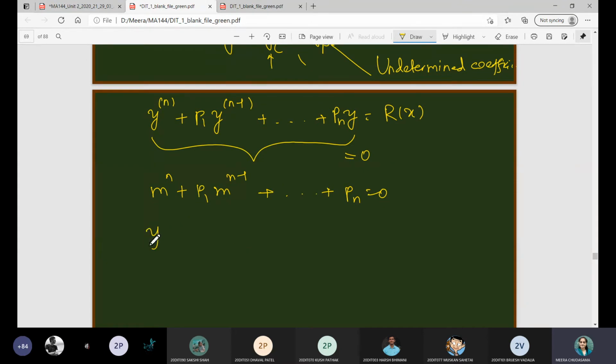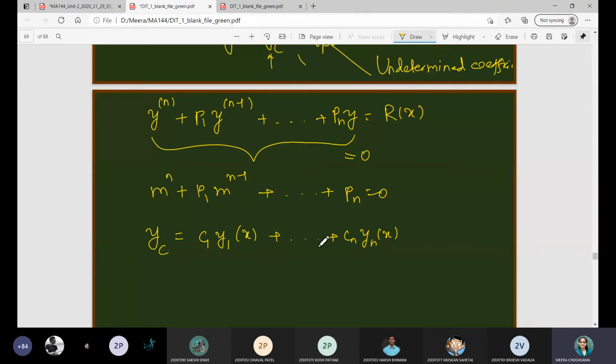From those roots you will have the solution as c1 y1 of x, suppose those functions are y1 of x, y2 of x and so on, plus up to plus cn yn of x, which is the solution corresponding to the left hand side equal to 0, means homogeneous part of the equation.